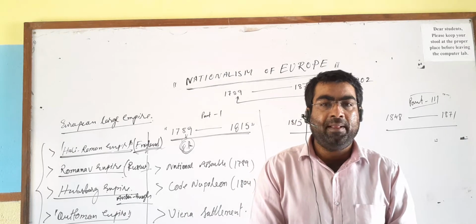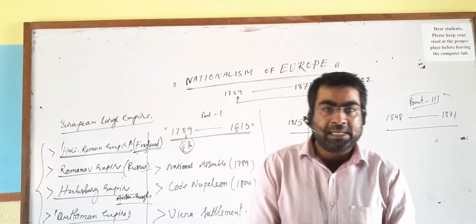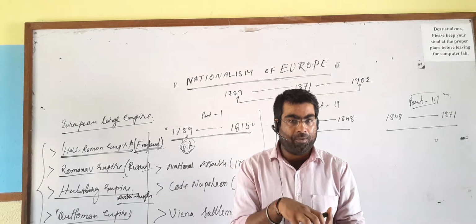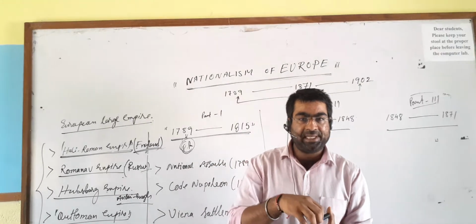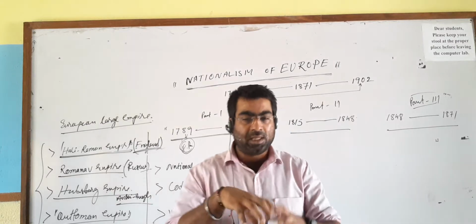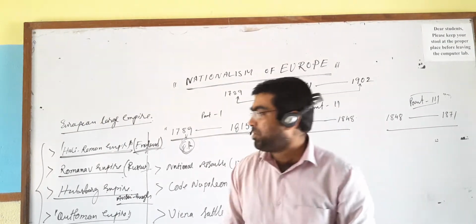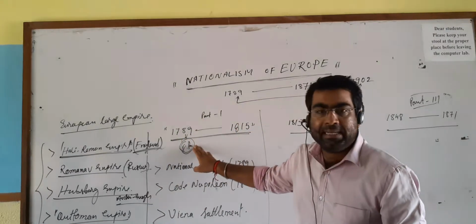These people wanted to change the socio-political scenario of Europe. And the first outbreak took place in France in 1789.